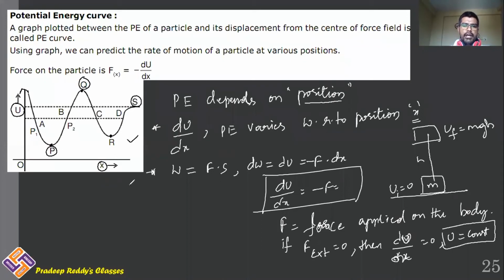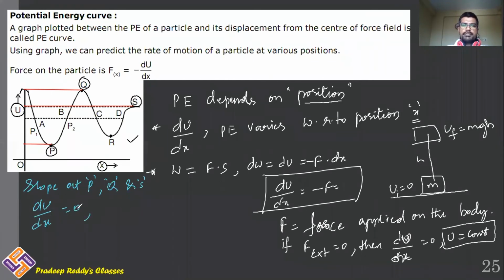Now, if you observe carefully, at P, Q and S, if you calculate the slope, dU divided by dx is equal to 0.